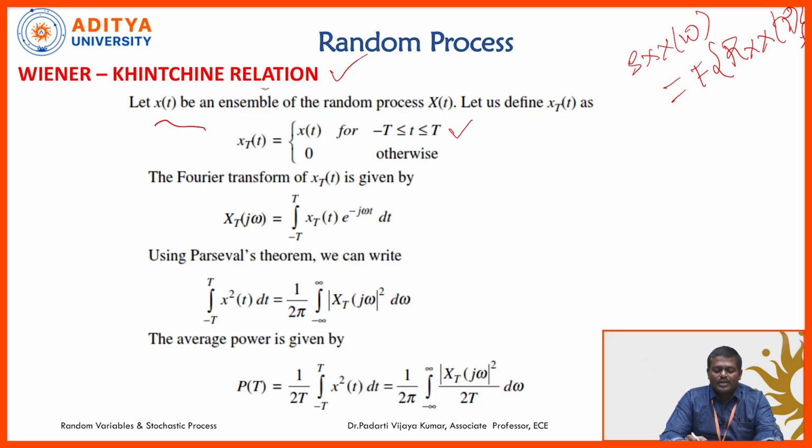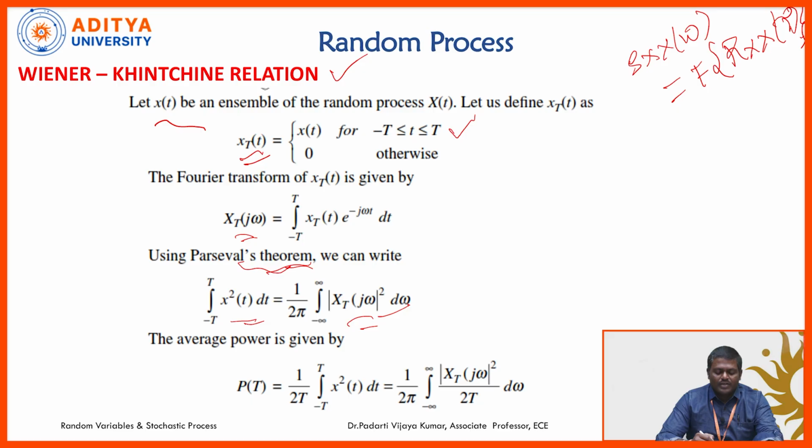I am time limiting it over the range minus T to T. I am redefining it as xT of t, and the Fourier transform of xT of t is XT of j omega. And we know Parseval's theorem. In the Fourier transform, we use this property quite regularly. Parseval's theorem relates the energy and energy spectral density. So, from that, this area is equal to this area.